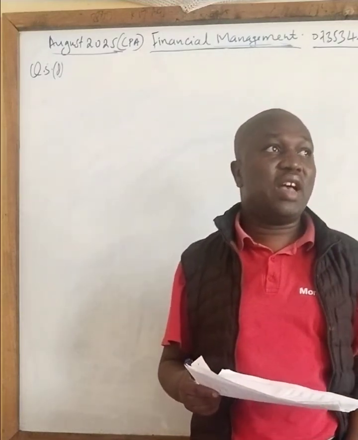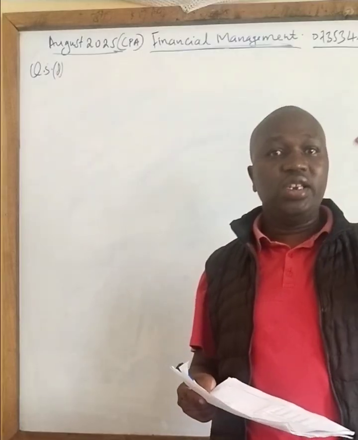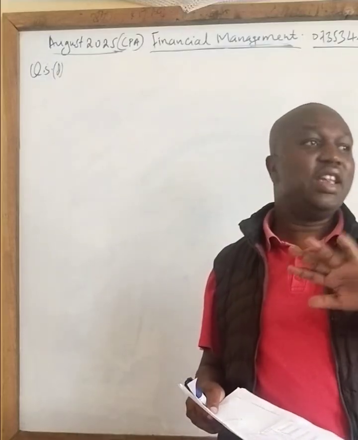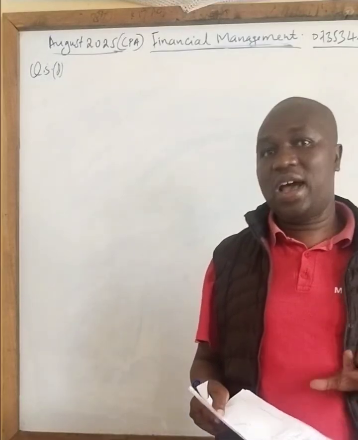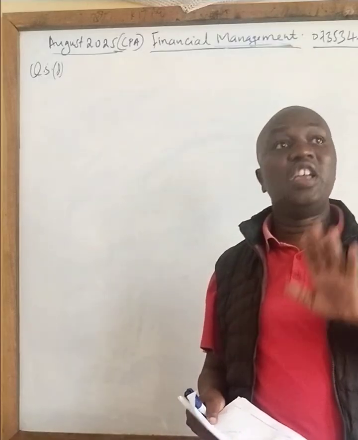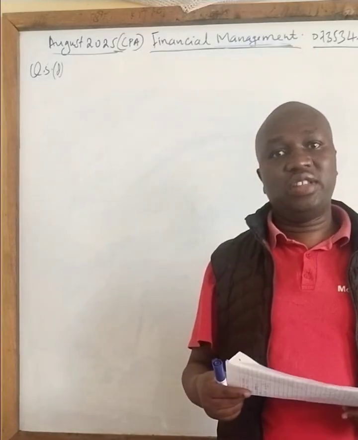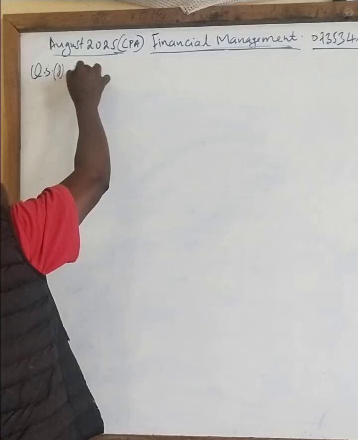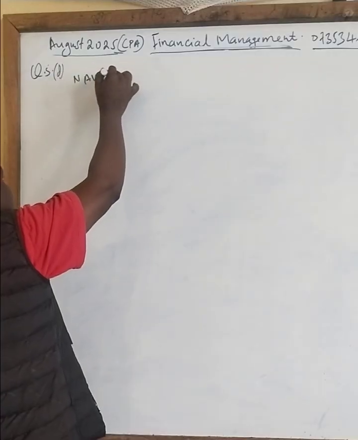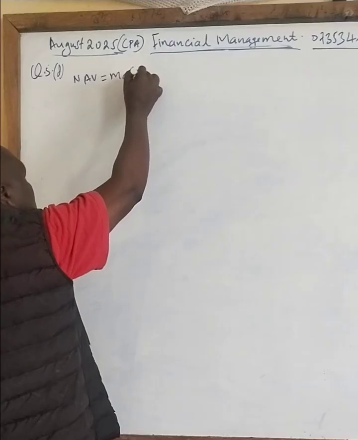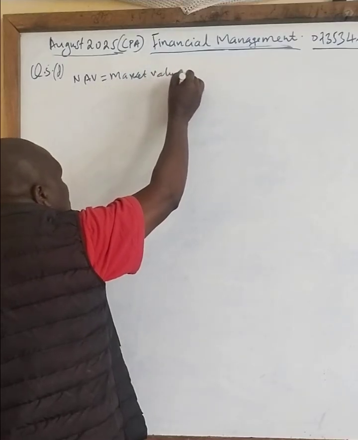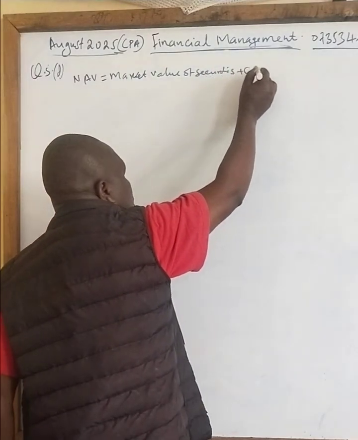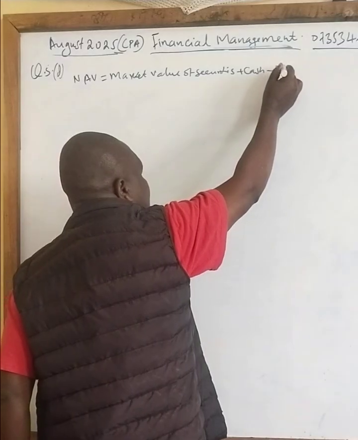And when we talk about the valuation of assets in an organization, we are talking about the ordinary shares in the organization at market value, plus any cash that is available, plus any other asset, minus any expenses, divided by the number of ordinary shares available. So to calculate this question, net asset value is given by the market value of securities plus any cash that is available minus expenses.